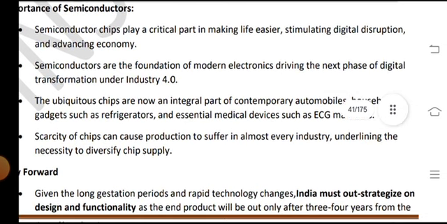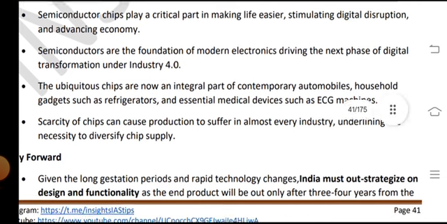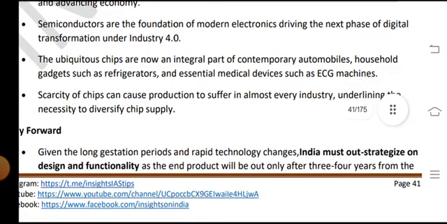Importance: semiconductor chips play a critical part in making life easier, stimulating digital disruptions and advancing economic growth. Semiconductors are the foundation of modern electronics and are driving the next phase of digital transformation under Industry 4.0. The ubiquitous chips are now an integral part of contemporary automobiles and household gadgets such as refrigerators and essential medical devices such as ECG machines.